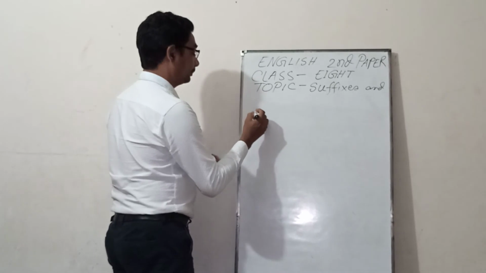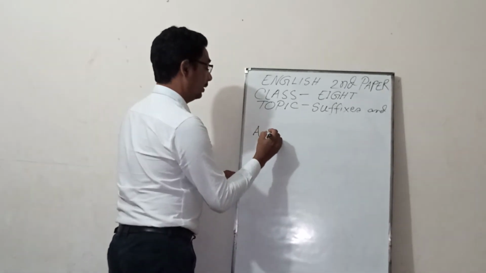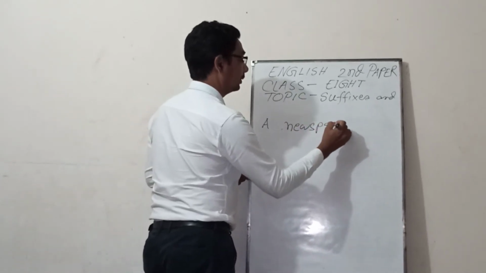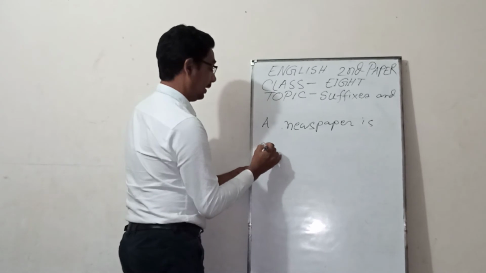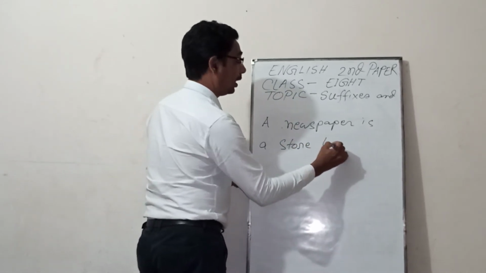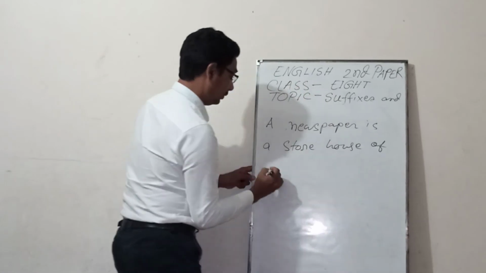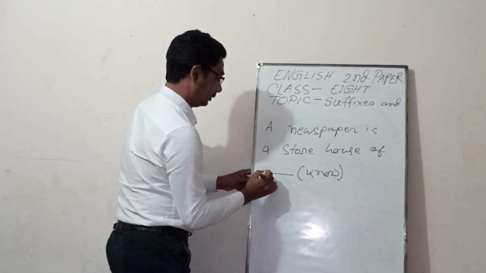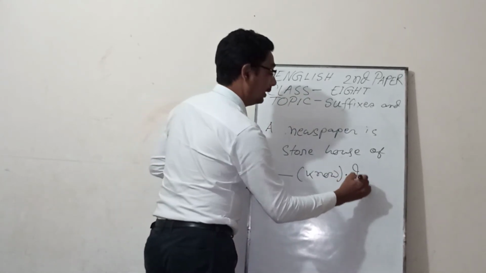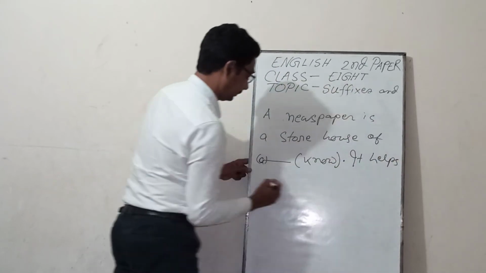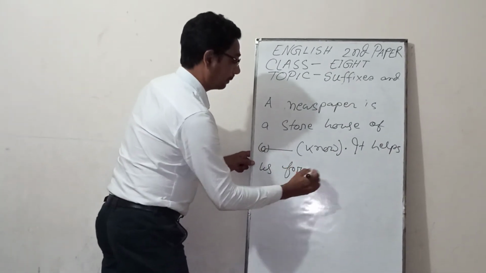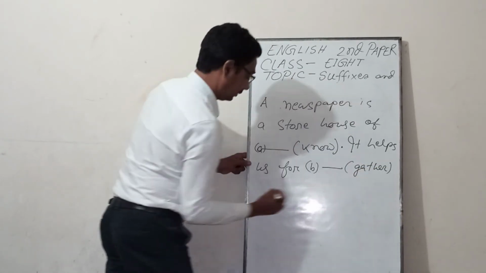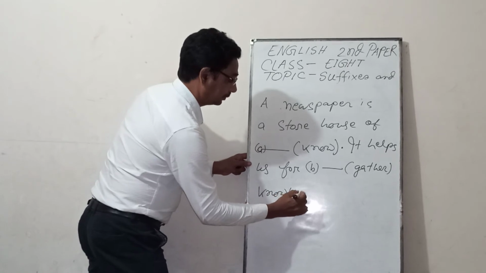For example, a newspaper is a storehouse of dash. It helps us for dash gather knowledge.